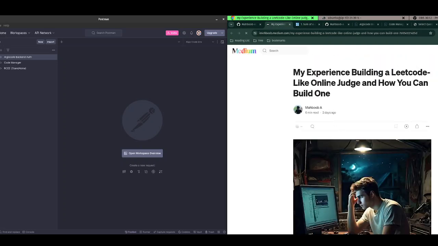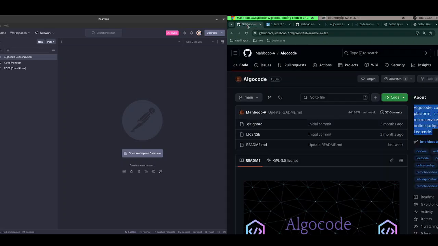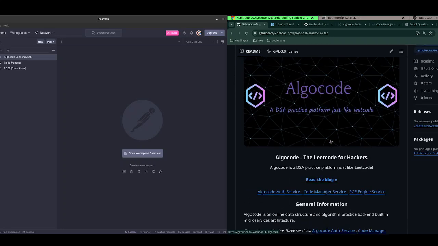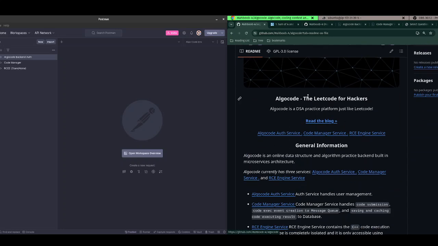What AlgoCode does is what Leetcode does in the backend, AlgoCode does the same on a miniature scale. AlgoCode does not have the front end part right now, but it has the backend and it is fully deployed in an AWS EC2 instance. I will just give an overview of the architecture right now.